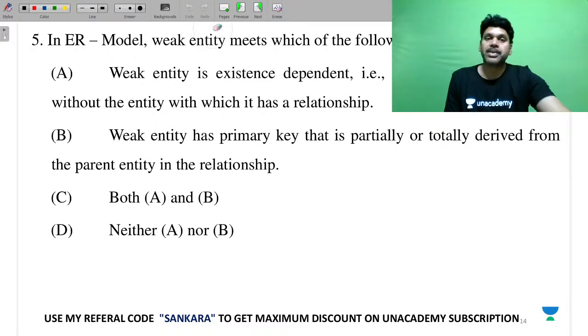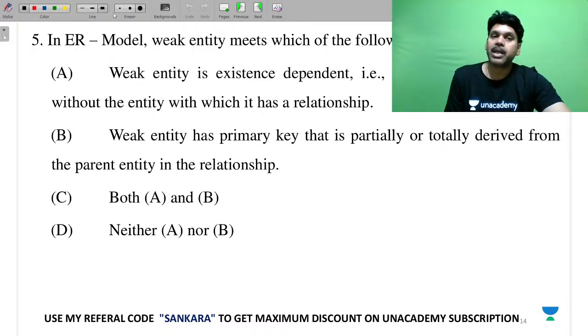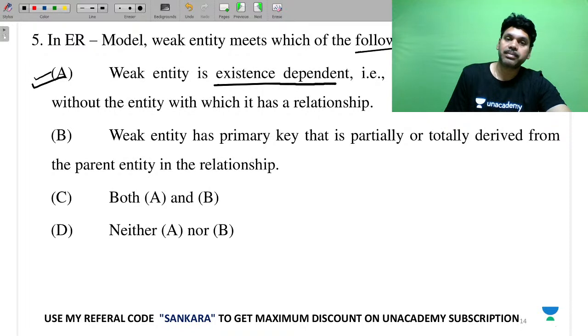Let us look at the next question. ER model weak entity meets which of the following condition? So weak entity is an existency dependency. Perfect. Weak entity has a primary key.